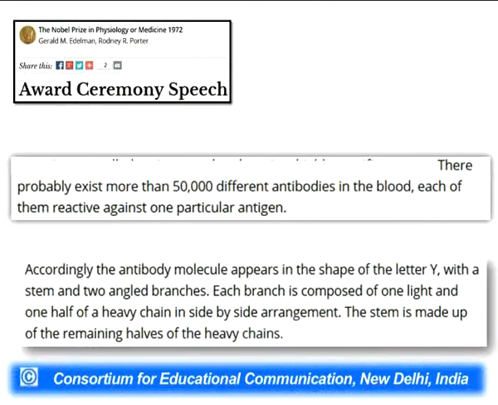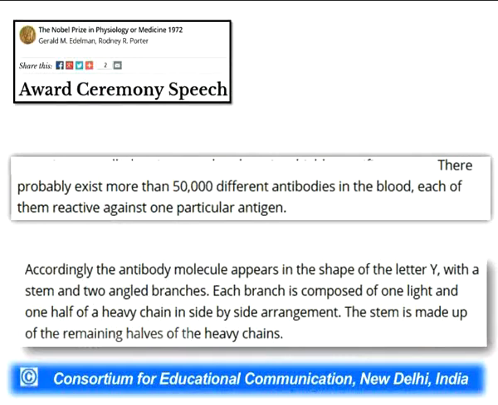So Edelman and Porter were the ones who were awarded the Nobel Prize for the discovery of these antibody structures. In their award ceremony speech, they said our body has about 50,000 different types of antibodies, each specific to a specific antigen.